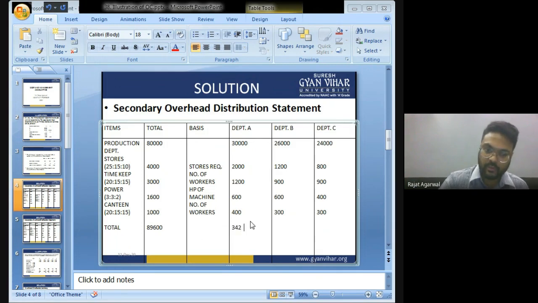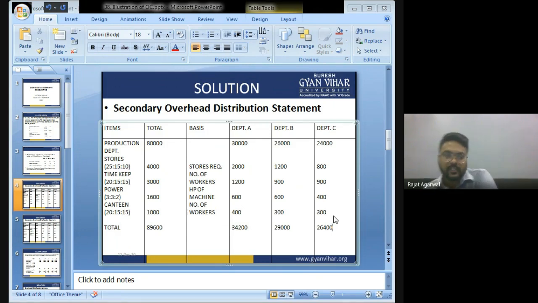Now this expense is distributed in A department: 30,000 plus 2,000 plus 1,200 plus 600 plus 400. That is 34,200. Total expense of department A. Now for department B, 26,000 plus 1,200 plus 900 plus 600 plus 300: 29,000. Department C, 24,000 plus 800 plus 900 plus 400 plus 300: 26,400.